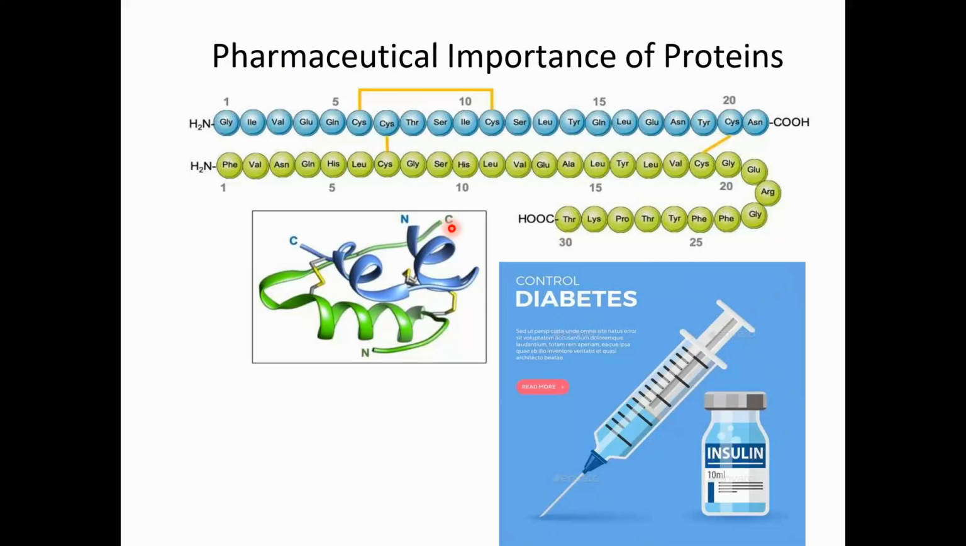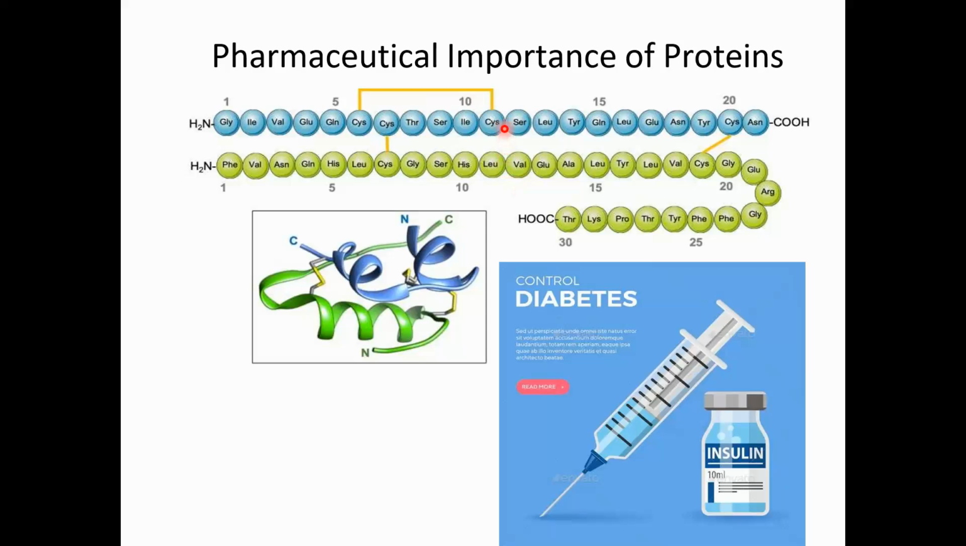Now we are going to discuss the important proteins that are present as therapeutic agents, or we use these proteins as therapy, for the treatment of disease, or as pharmaceuticals. Various proteins in the market have pharmaceutical importance and are used to treat different diseases. One important protein is insulin. Here we can see the structure of insulin. We have already discussed the structure of insulin previously.